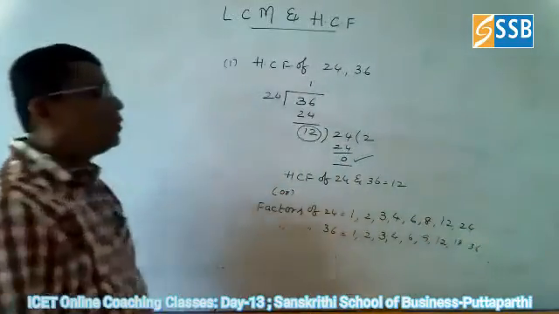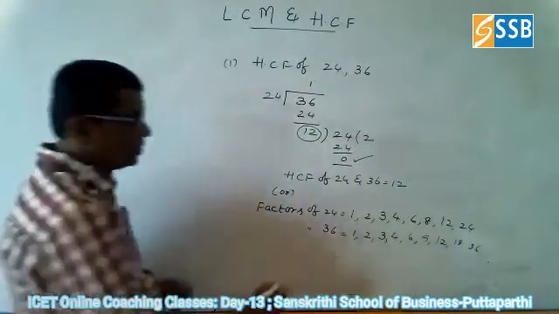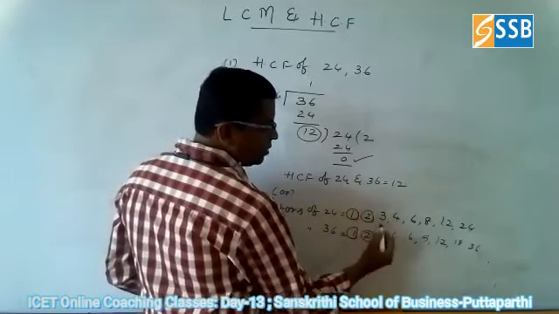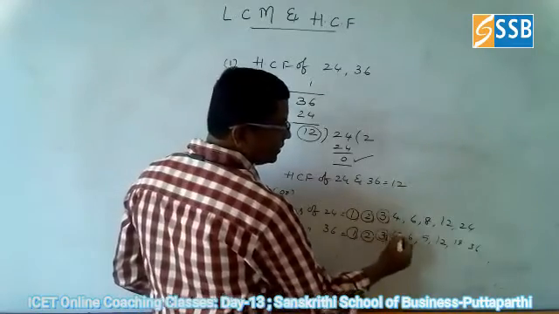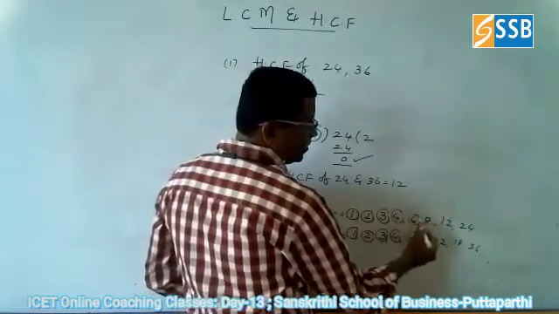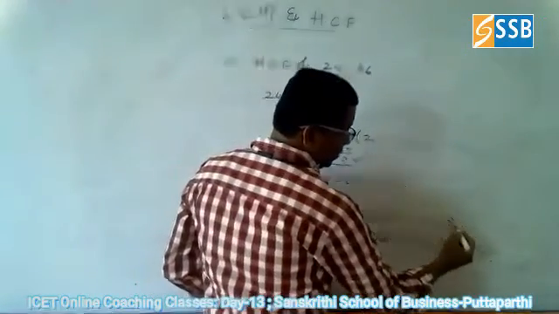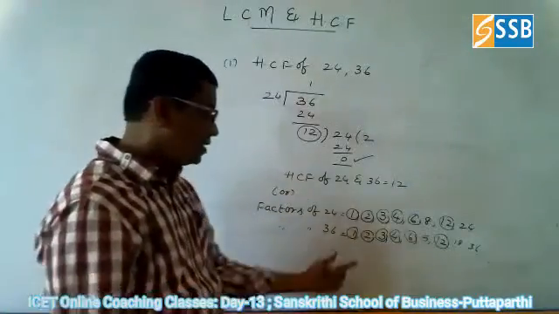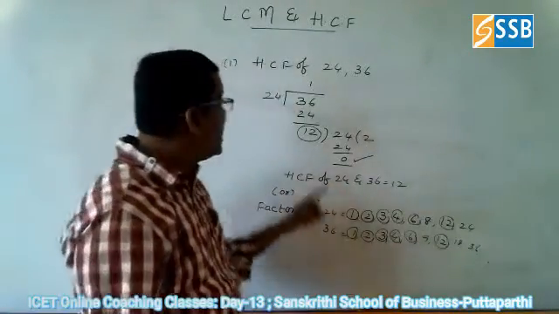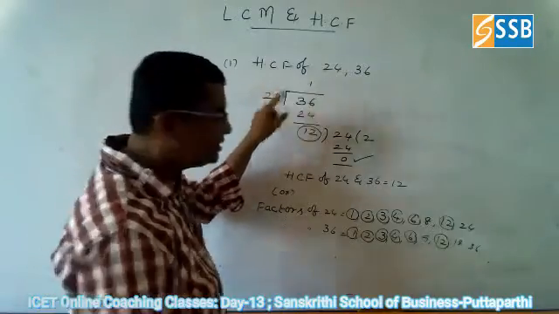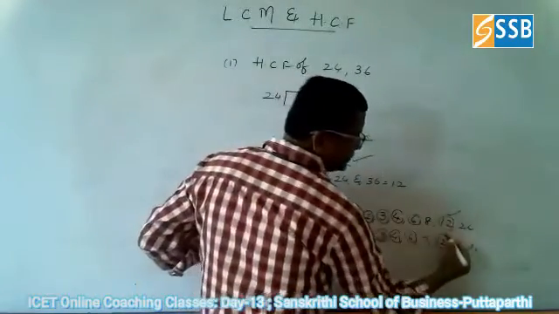See here, what are the common factors? 1 is the common factor, leave it. 2 is also common. 3 is also a common factor. 4 is also a common factor. 6 is also a common factor. 12 is also a common factor. That's all. Among all the common factors, HCF is nothing but the highest common factor. What is the highest common factor here? 12.